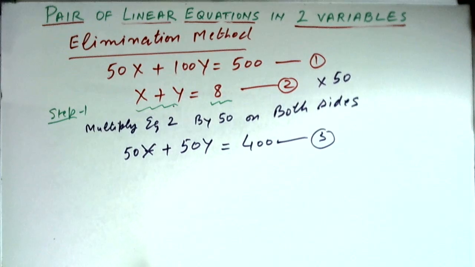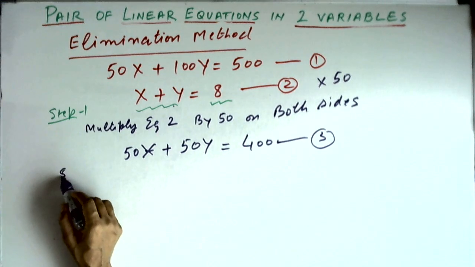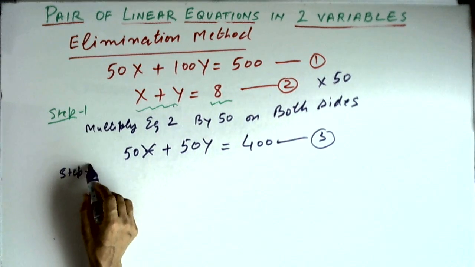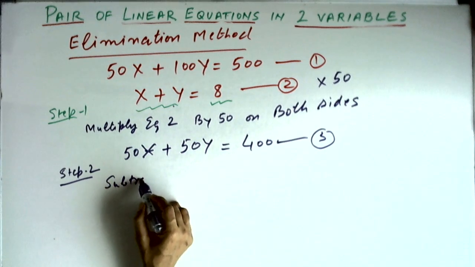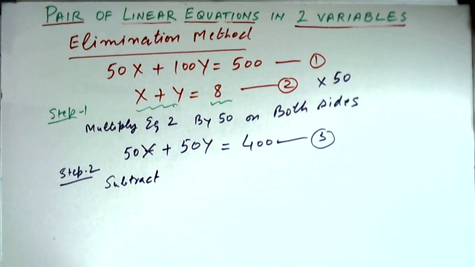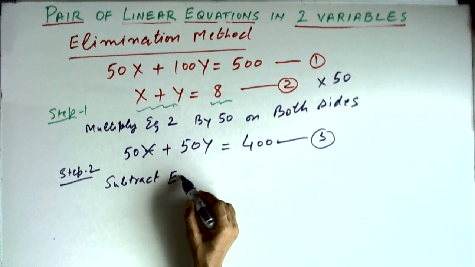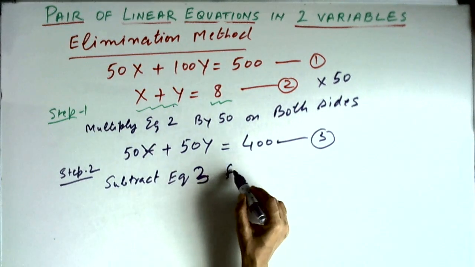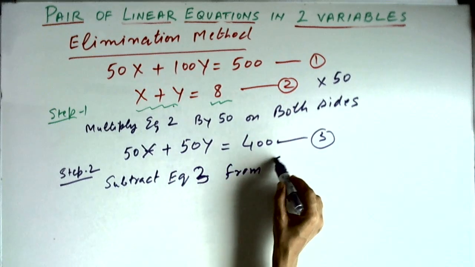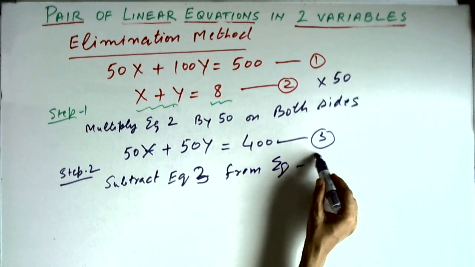Now equation number 3 we will subtract from equation 1. So step number 2 is to subtract equation 3 from equation 1.